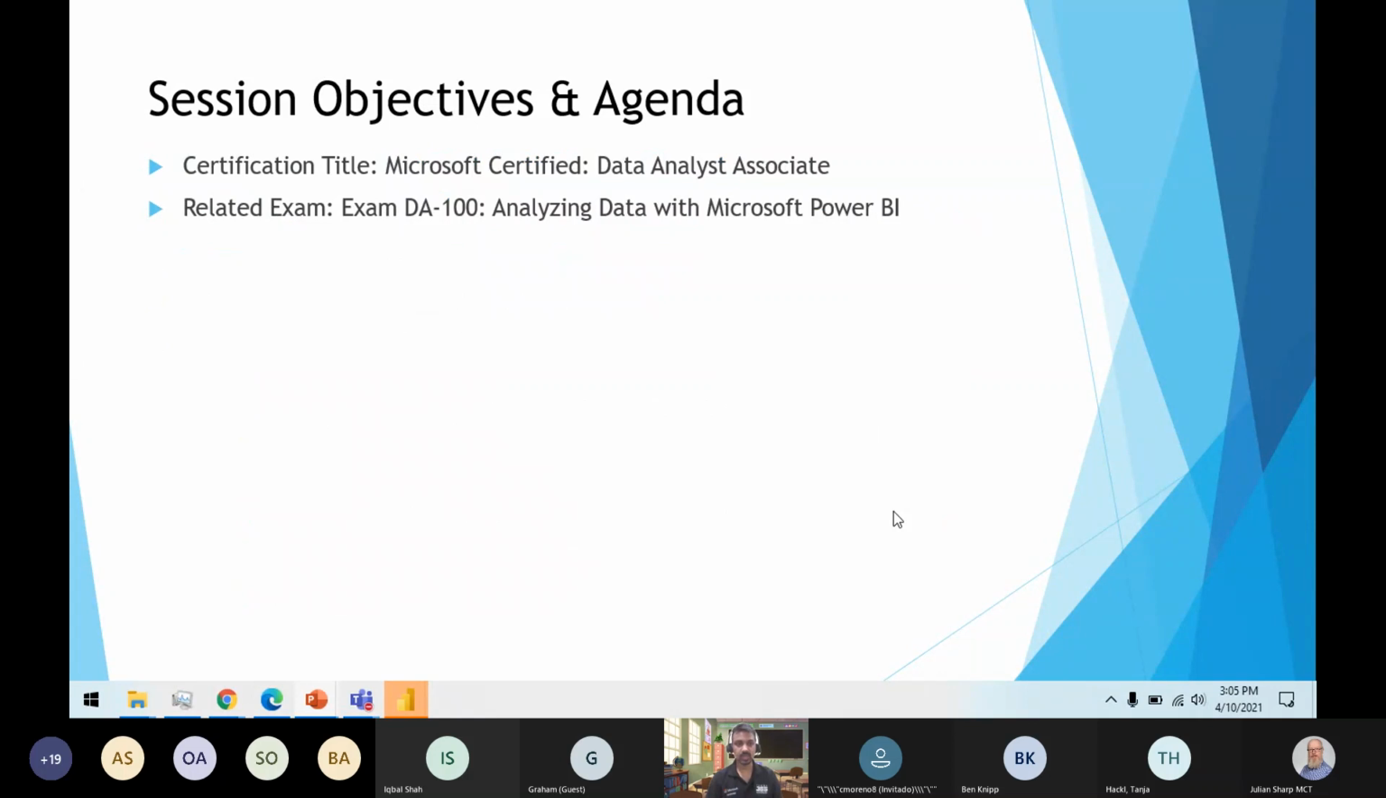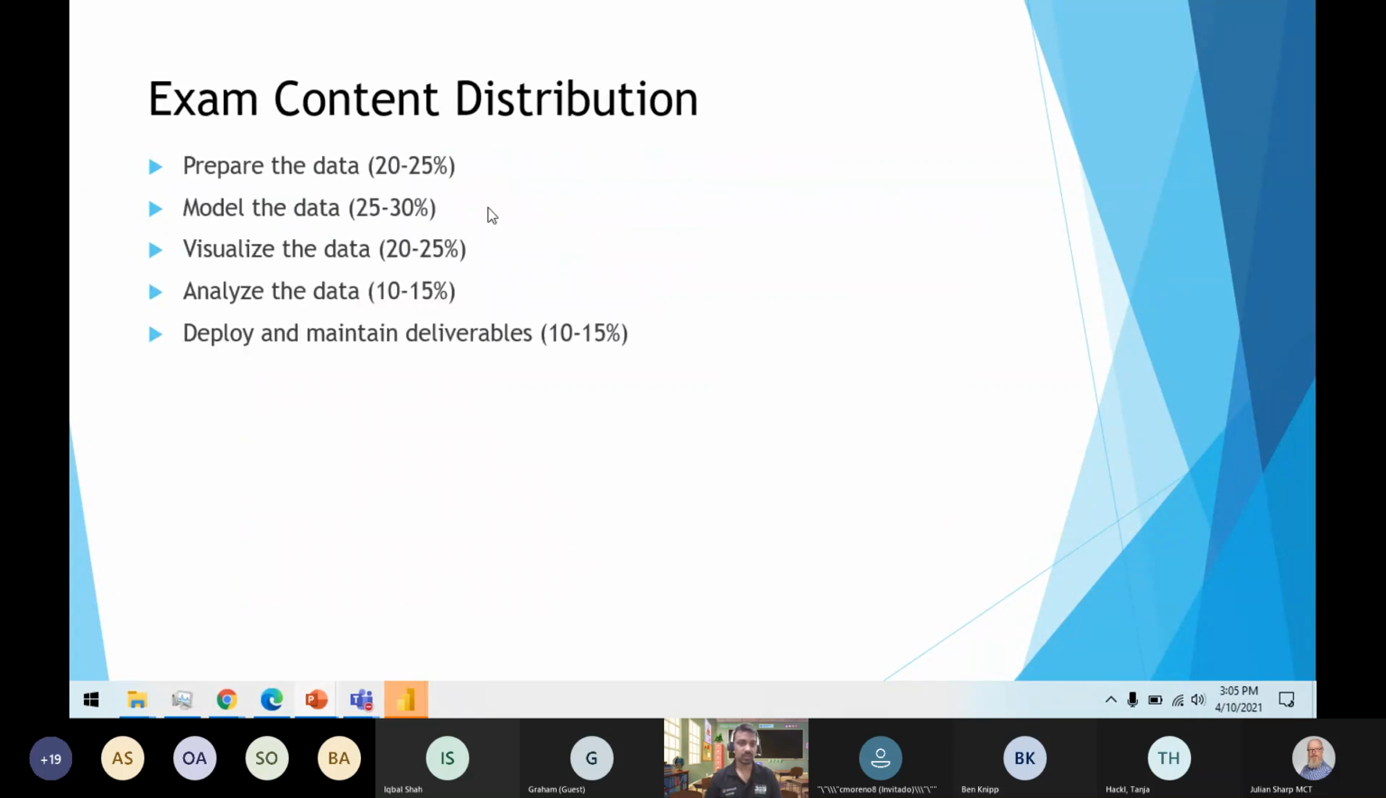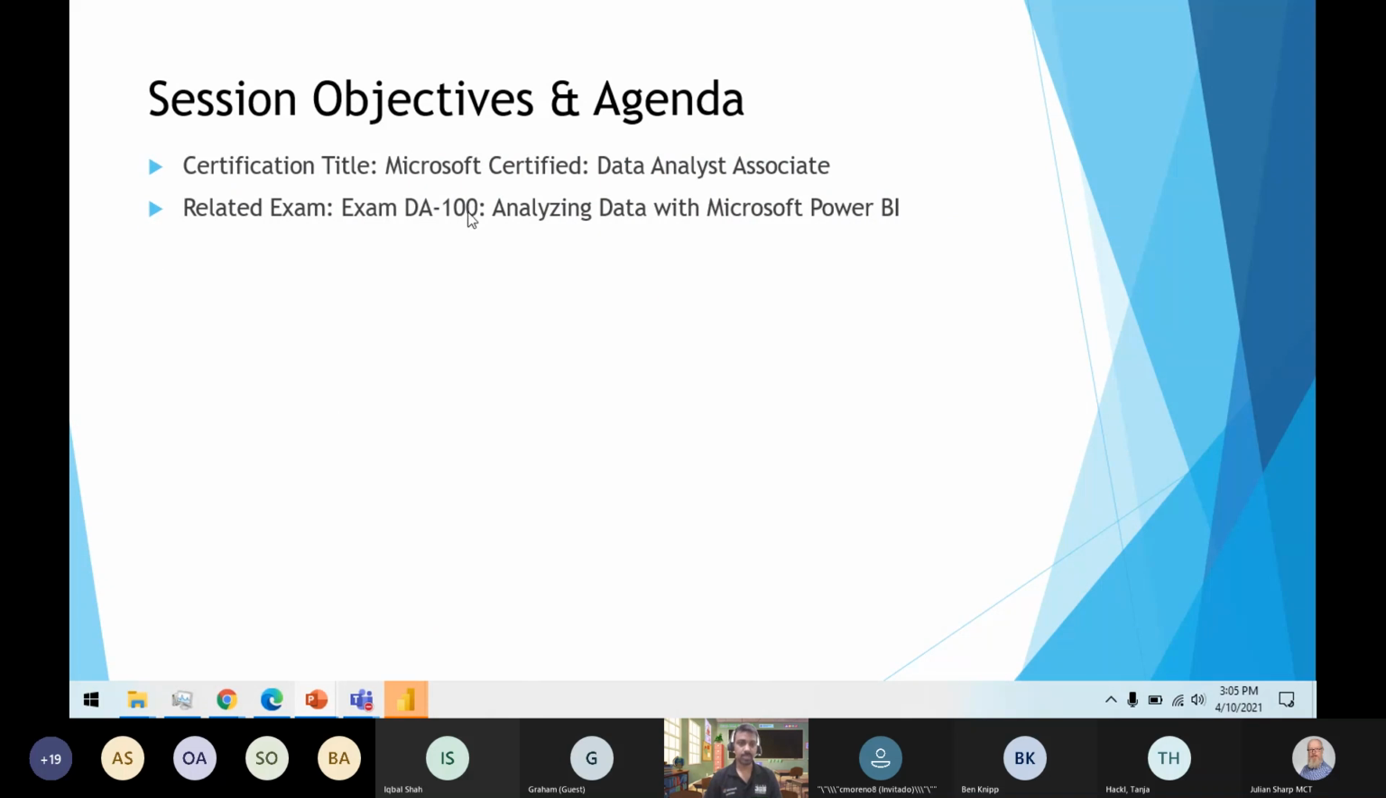Moving to the next slide, session objective and agenda. Today we'll be preparing ourselves for Microsoft Certified Data Analyst Associate. This is the certification title and the related exam is DA-100. So let's go through the exam content distribution.